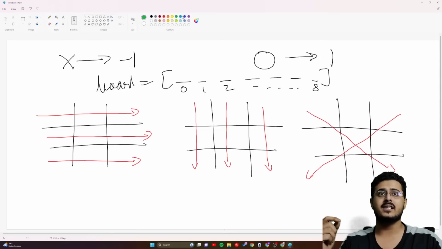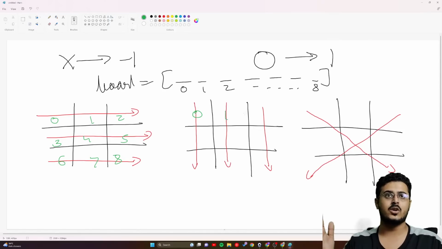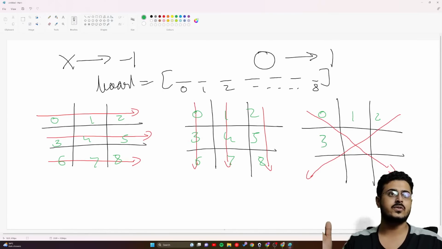So let us take up another color. I will take up green. The first box can be represented by the index 0, then 1, 2, then here 3, 4, 5, 6, 7, 8, and similarly here as well 0, 1, 2, 3, 4, 5, 6, 7, 8, and here as well 0, 1, 2, 3, 4, 5, 6, 7, 8.